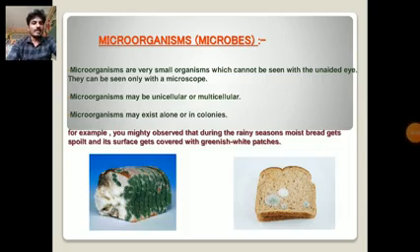Microorganisms, or microbes, are very small organisms which cannot be seen with the unaided eye. They can be seen only with a microscope. They may be unicellular or multicellular, and may exist alone or in colonies. For example, you might observe that during the rainy season, moist bread gets spoiled and its surface gets covered with greenish white patches.